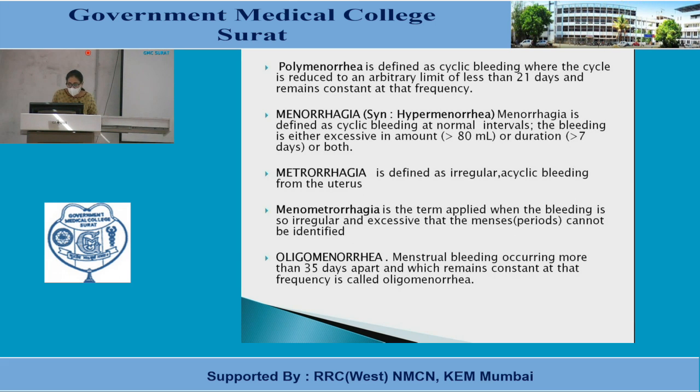So what is metrorrhagia? Metrorrhagia is defined as irregular acyclical bleeding from the uterus. Menometrorrhagia is the term applied when the bleeding is so irregular and excessive that the menstrual period cannot be identified. And what is oligomenorrhea? Menstrual bleeding occurring more than 35 days apart and remaining constant at that frequency is called oligomenorrhea.